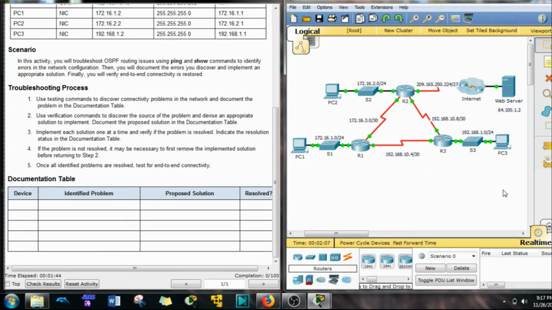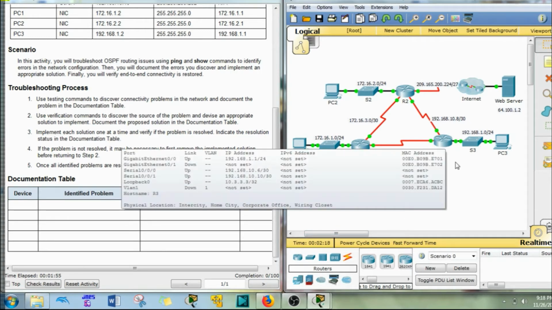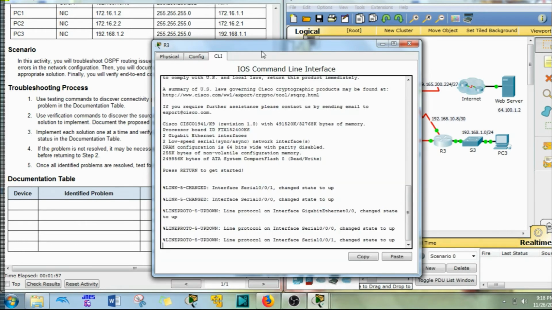The last thing you're going to find is that when you're pinging everybody, all the devices will finally ping each other, but you can't ping the web server. Why is that? Again, we'll get there. So first things first, R3 does not have any neighbor adjacencies. Let's figure out why.